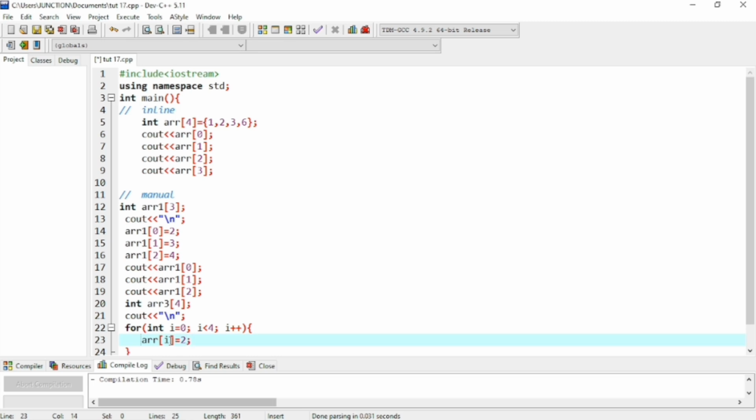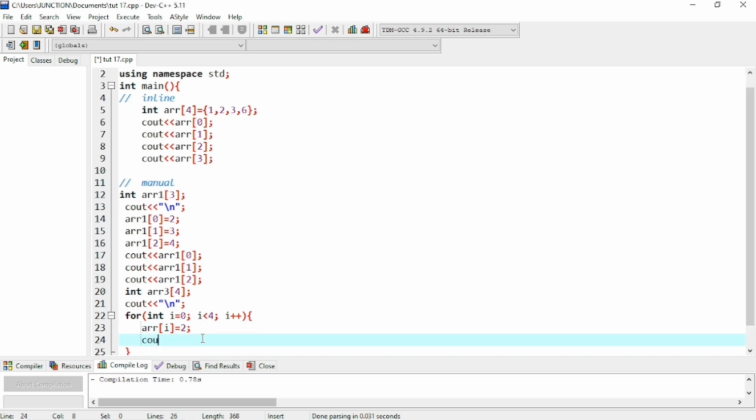At every index of the array I'm inserting a 2, so the array has four 2s, because I'm inserting only a 2 here. After this we use the cout function to print out the values. We can use i, the same method. It starts from 0, and we know it is index position 0, and it moves to array i, where it will insert the 2 at index position 0.